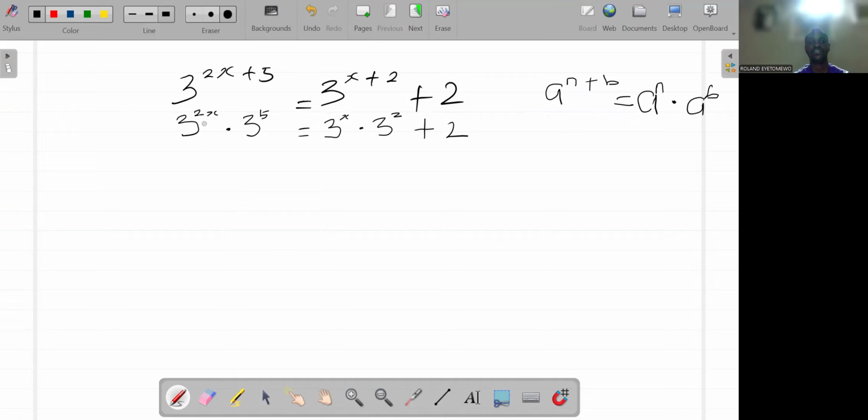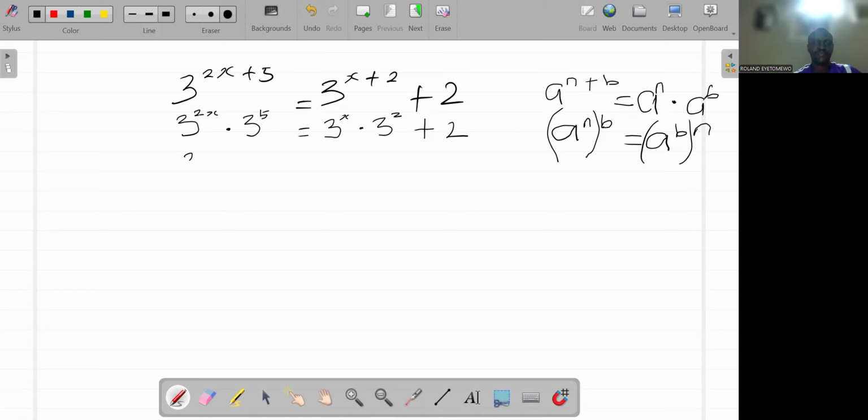I want to rearrange the parts in such a way that I will have 3 raised to the power of x on the right-hand side. a raised to the power of n, everything raised to the power of b, can be written as a raised to the power of b, everything raised to the power of n, because multiplication is commutative. So let's rearrange this in that form.